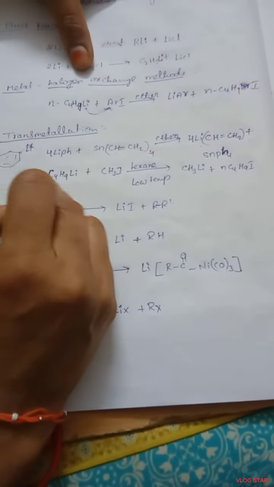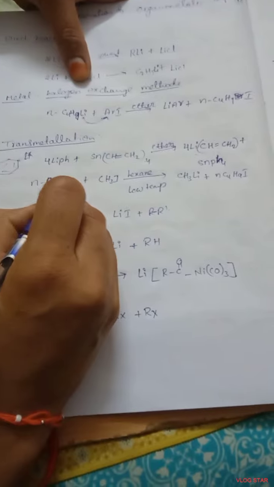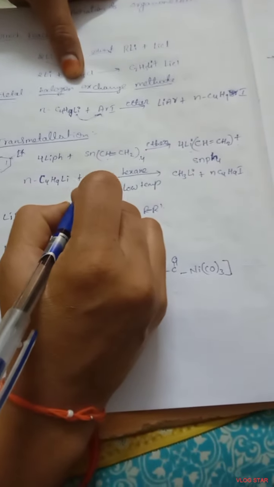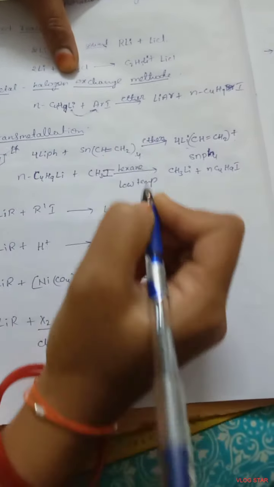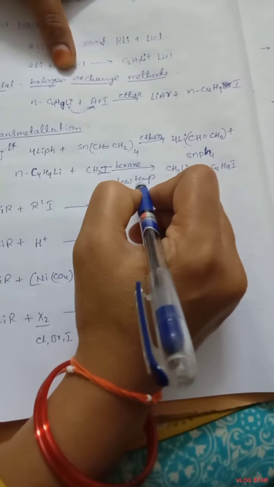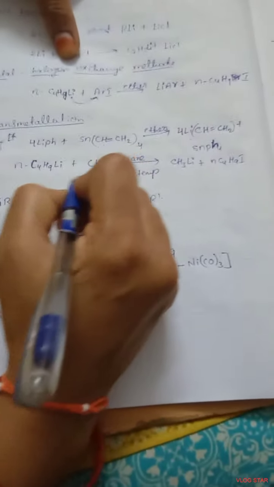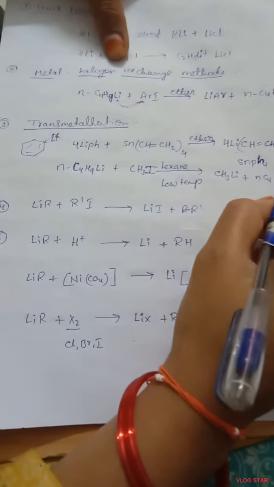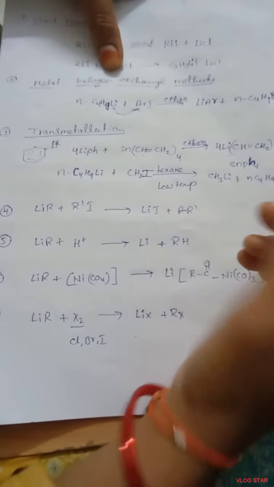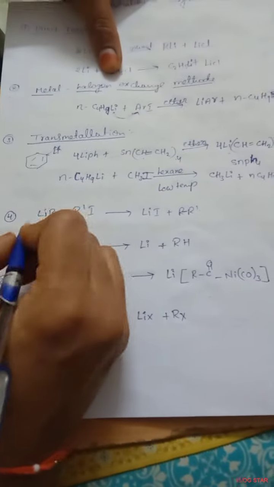See here, n-butyl lithium reacts with methyl iodide in hexane at low temperature. What we get is methyl lithium and n-butyl iodide. This is an example of the transmetallation method.